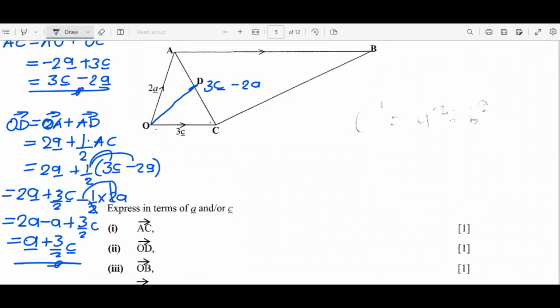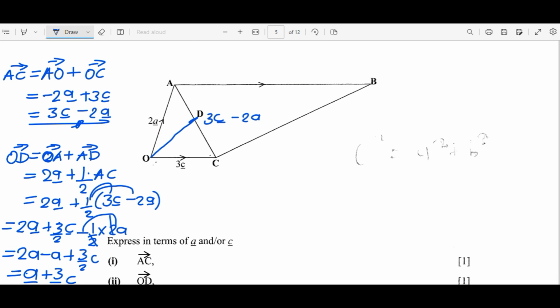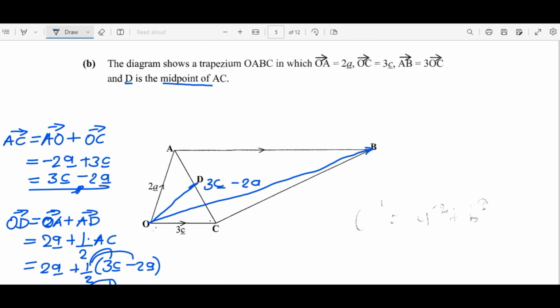So let's look at the OB. From O to B, how can we find OB? Let's go back to the information. We are told AB, from this point to that point, is 3 multiplied by OC.